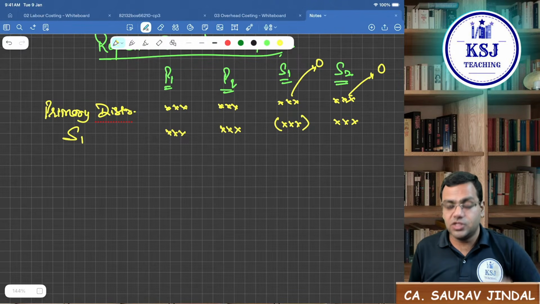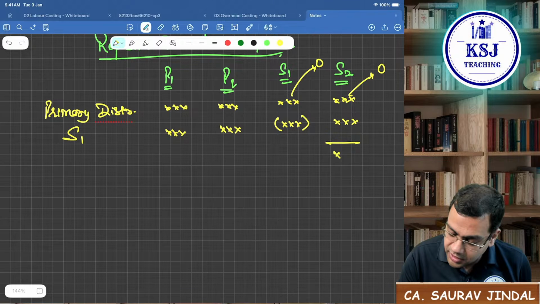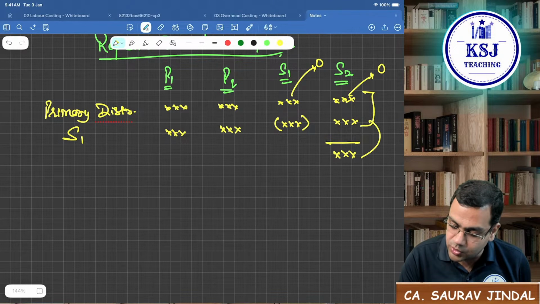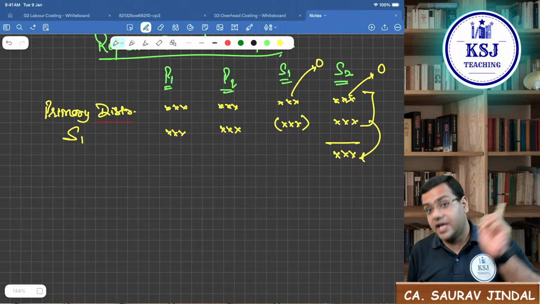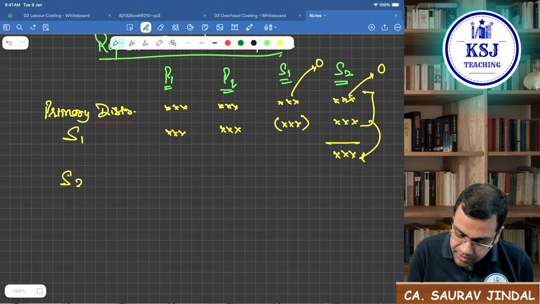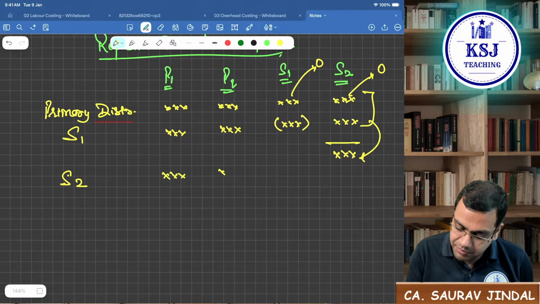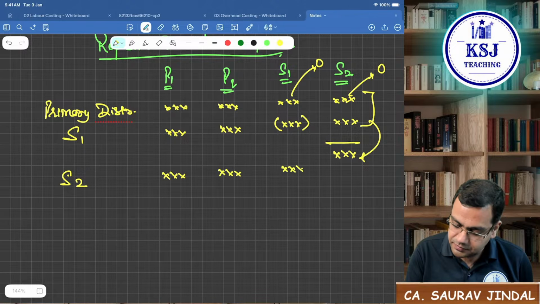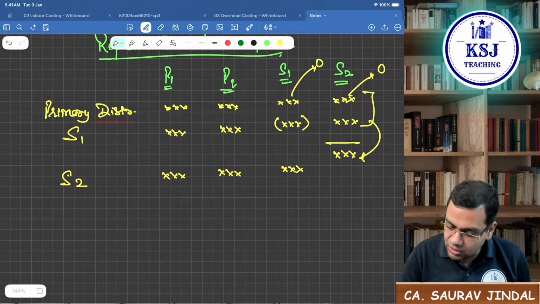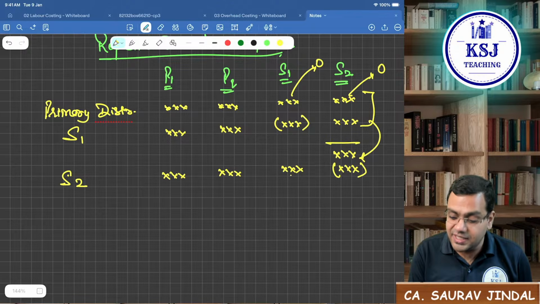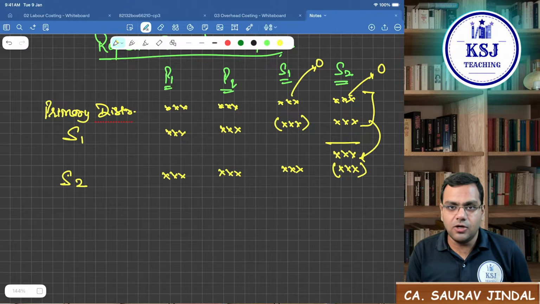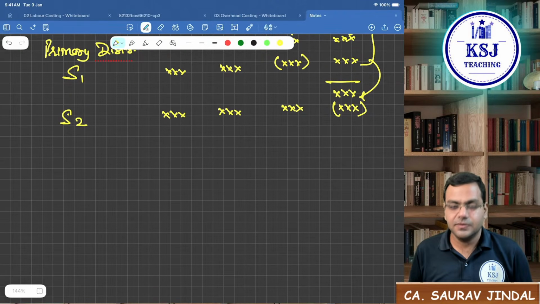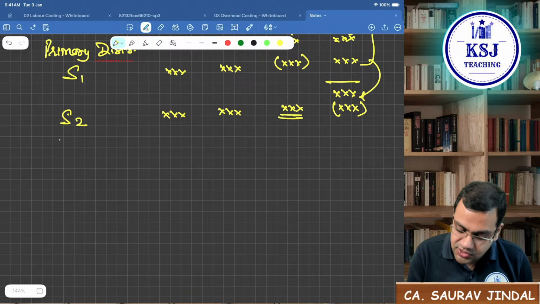Now, next you will distribute what? Now you will distribute the total cost of this S2 department between P1, P2 and S1. Now, S2 will be distributed between P1, P2 and S1. Now, this will be 0. But there is again certain cost with S1. Now, this S1 again is to be distributed.